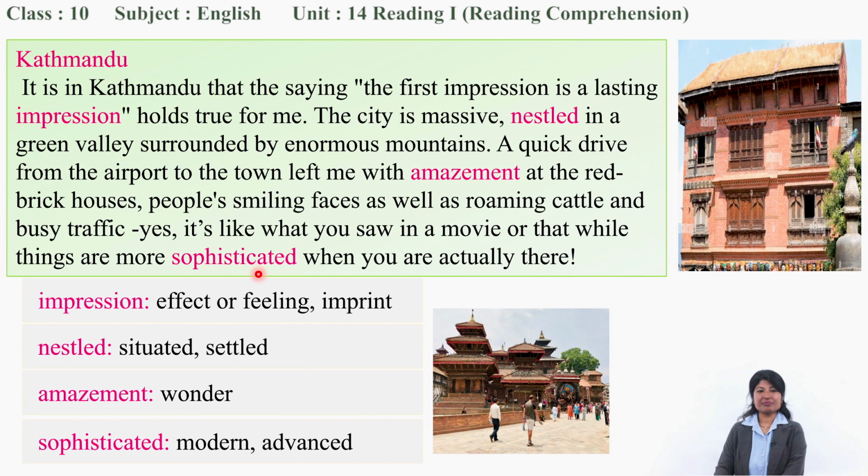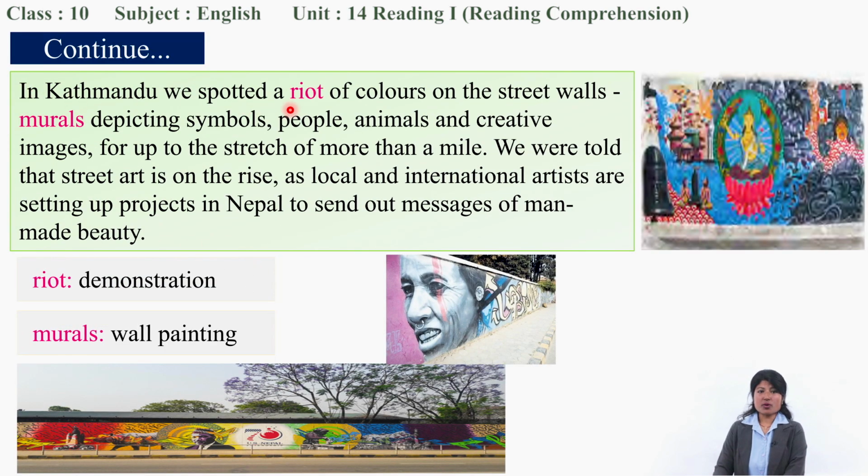Okay, let's continue. In Kathmandu, we spotted a riot of colors. Riot means demonstrations, right? A riot of colors on the street walls, murals. What are murals? Wall paintings depicting symbols, people, animals, and creative images, up the stretch of more than a mile. We were told that street art is on the rise, as local and international artists are setting up projects in Nepal to send messages of man-made beauty.